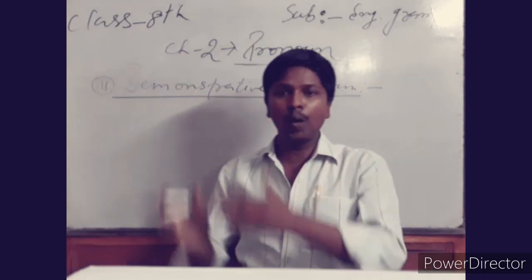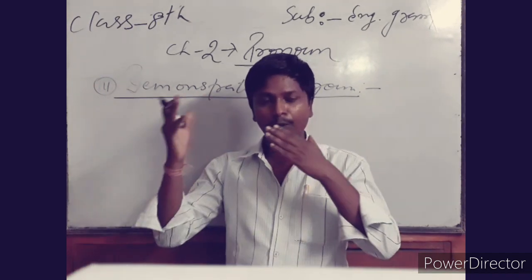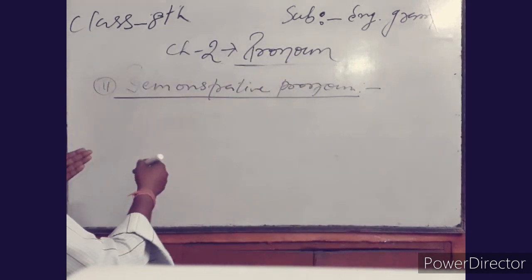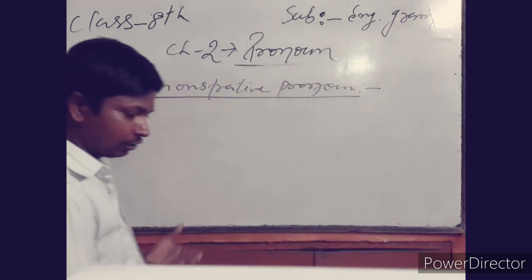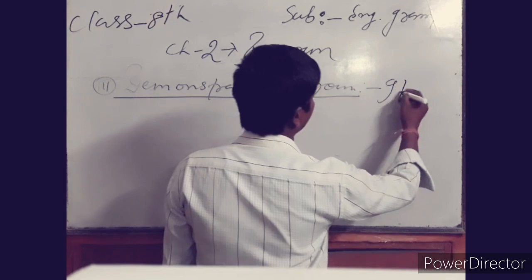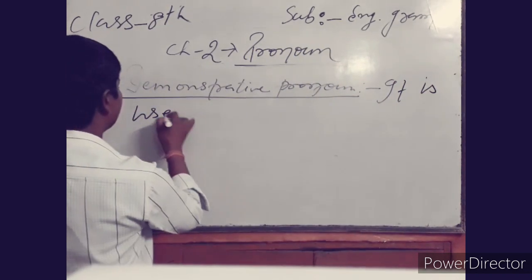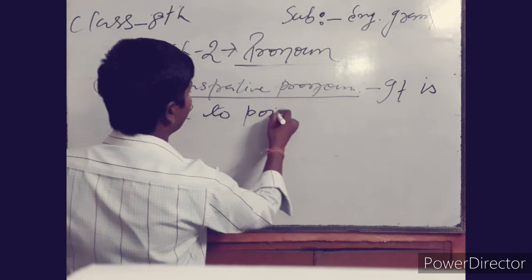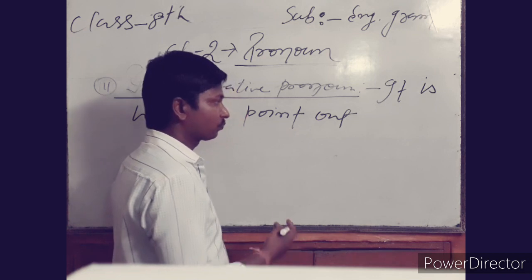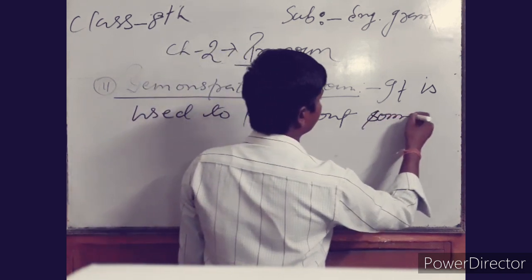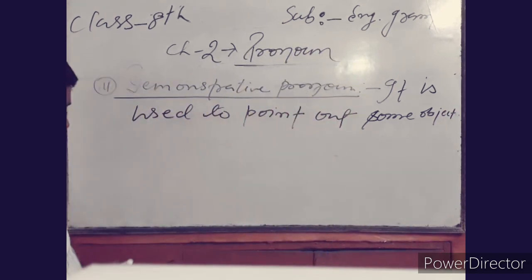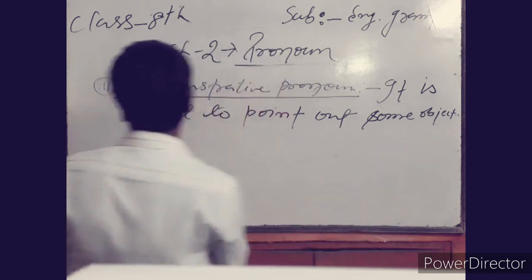Like there is a group of boys that were playing inside the park. You can see the definition by yourself that it is used to point out some object, point out some example.